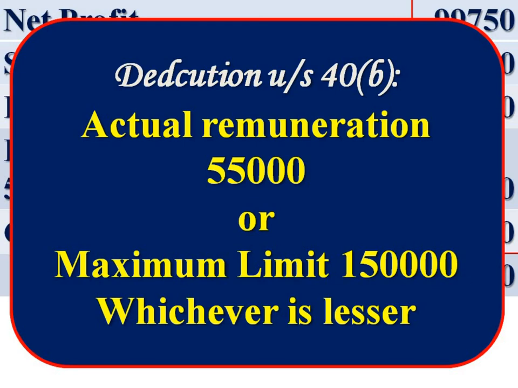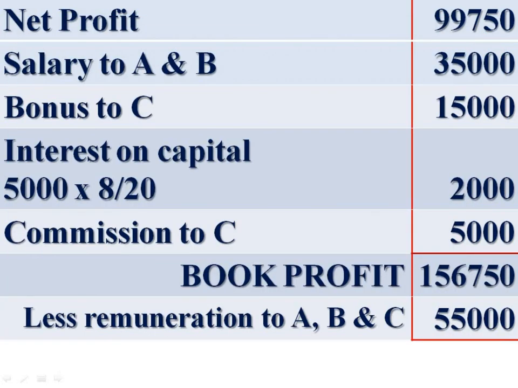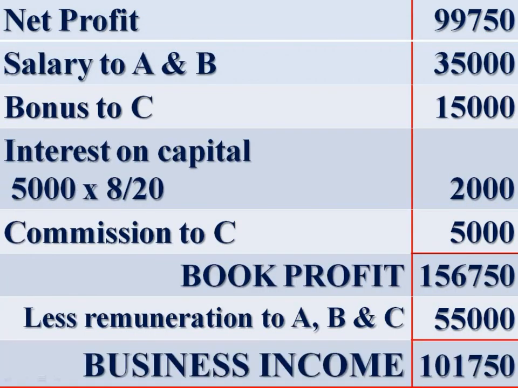Therefore, deductible amount is rupees 55,000. Deduct it, we get business income. In this problem, there are no other incomes and no deductions, and therefore this business income is equal to total income. Therefore, our total income is equal to 1,01,750. So, thank you.